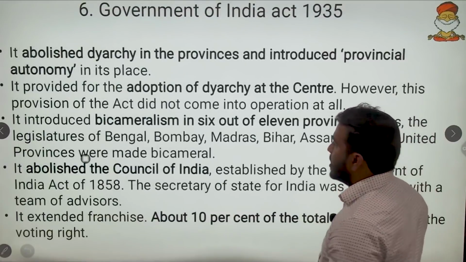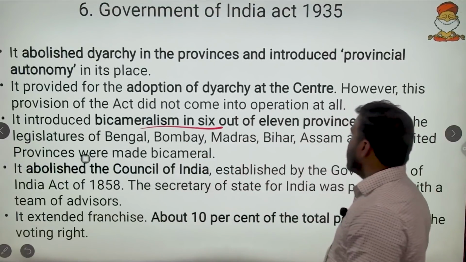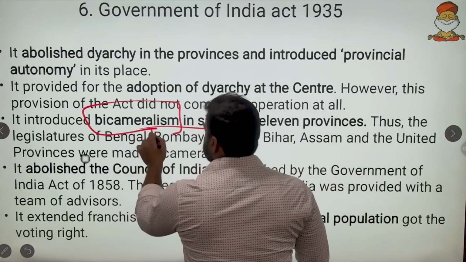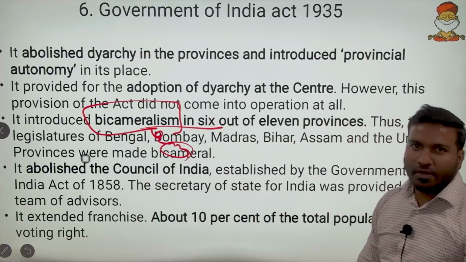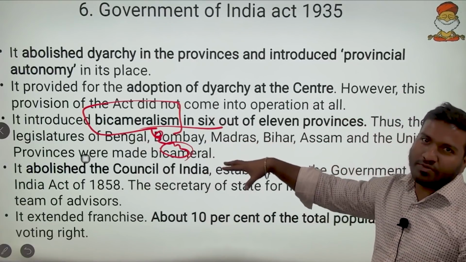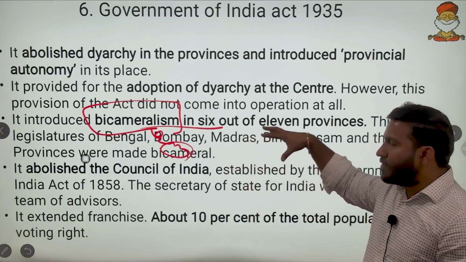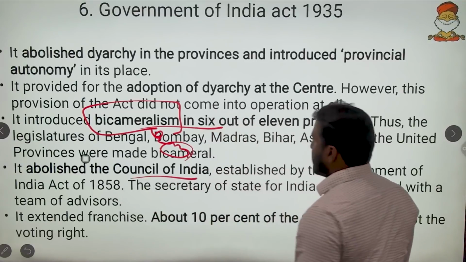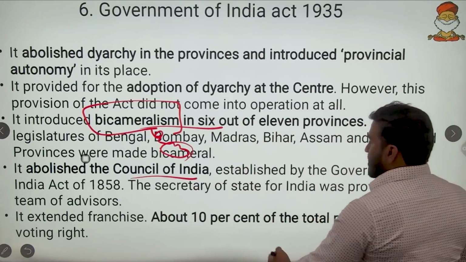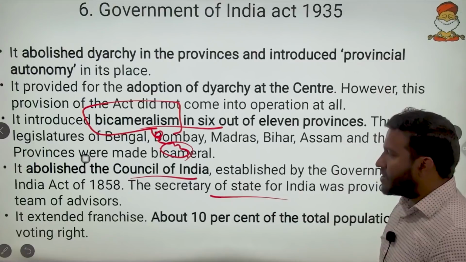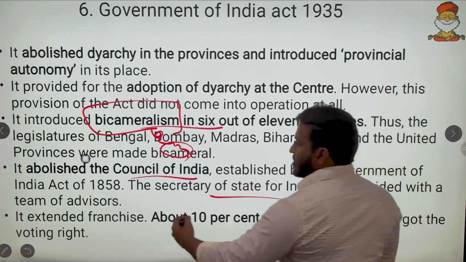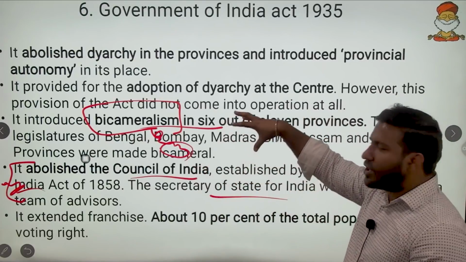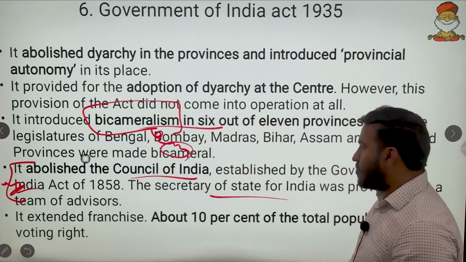Then coming to the next, it introduced bicameralism in 6 out of 11 provinces. When bicameralism came in the provinces, again it is local self-government, because in the Vidhan Parishads it is mostly district and village representation which is there. Then it abolished the Council of India, and the Secretary of State for India was provided with a team of advisors. I don't think this will be a hardcore question in UPSC, because the legal terms will be more important.